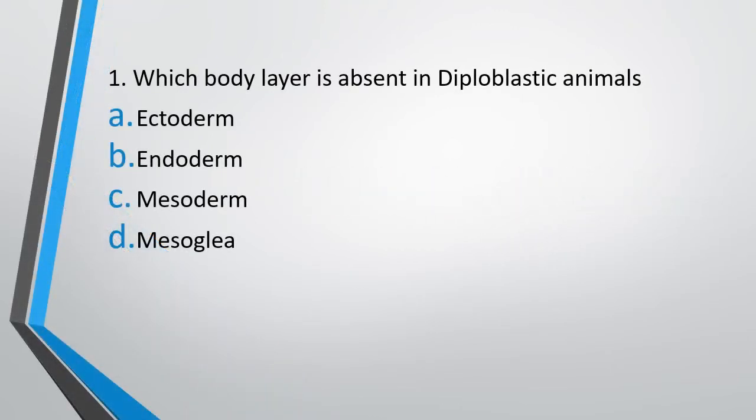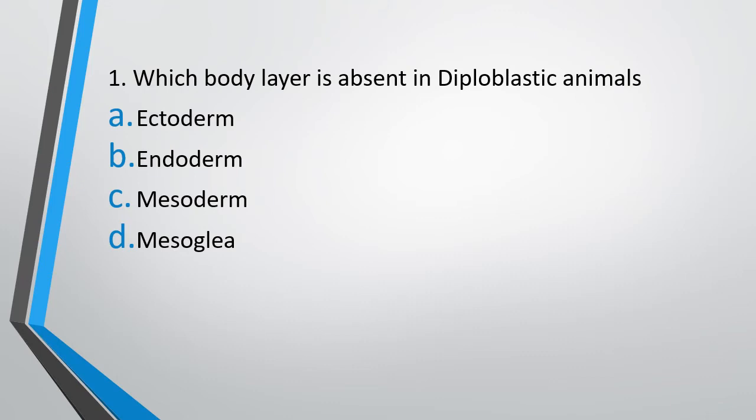Question number 1. Which body layer is absent in diploblastic animals? Option A. Ectoderm. Option B. Endoderm. Option C. Mesoderm, or option D. Mesoglia. You must be knowing body layers can be either diploblastic or triploblastic, right? So diploblastic, as the word itself is suggesting, diplo means two. So you have to tell which of these layers is absent in diploblastic.